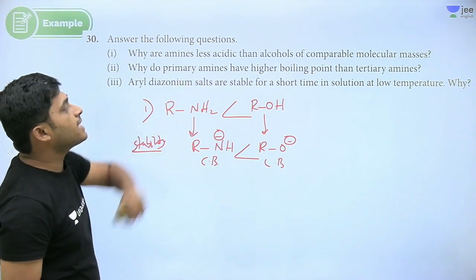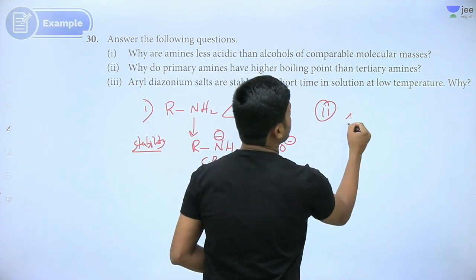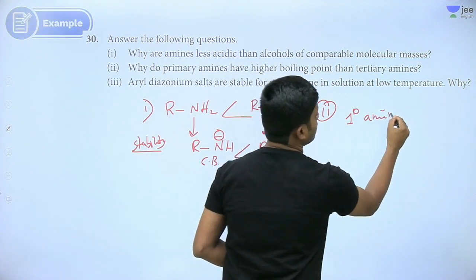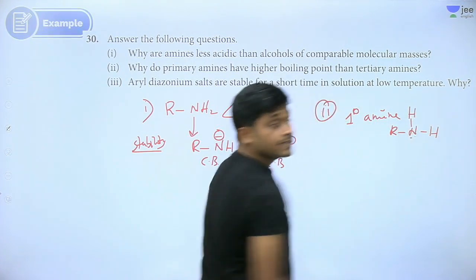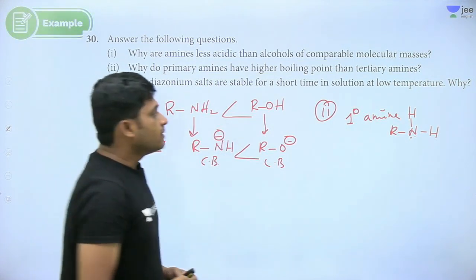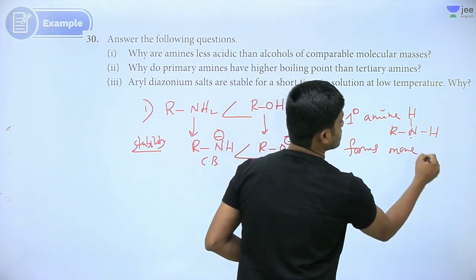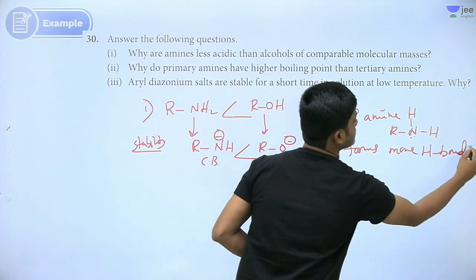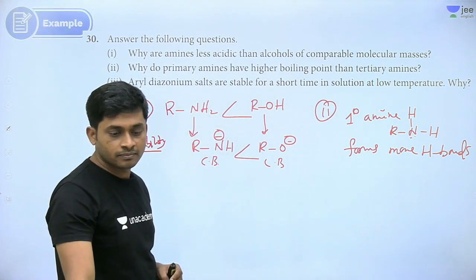Why do primary amines have higher boiling point? What is the reason? Primary amines are NH2. They can form more hydrogen bonds. Simple. Two hydrogens are there. Yes or no? They can form more hydrogen bonds.